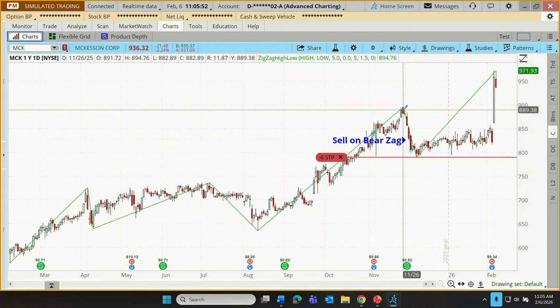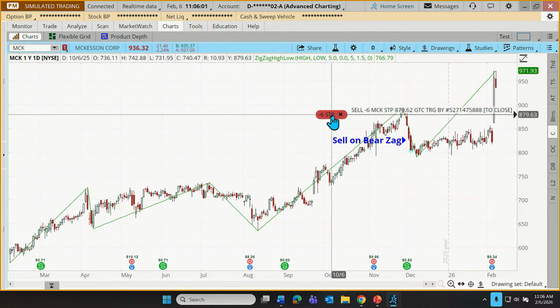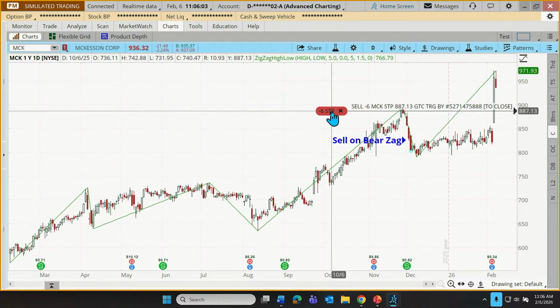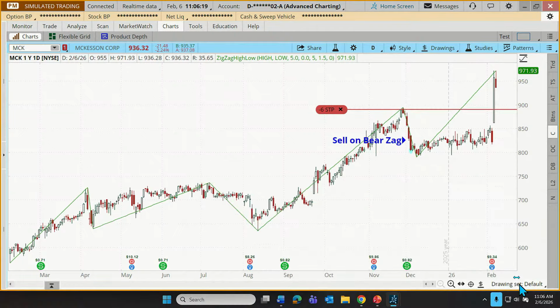How about we nudge this up? I think there was a high right here of about 895. What if we move that stop up to 890? Let's just click and drag that up here. Get that as close to 890 as possible. There we go. That'll bring up an order confirmation screen. We got it pretty close. $890.13. We could edit this if we want to adjust the pennies there a little bit. I'm going to call that close enough. And let's just send that order off.